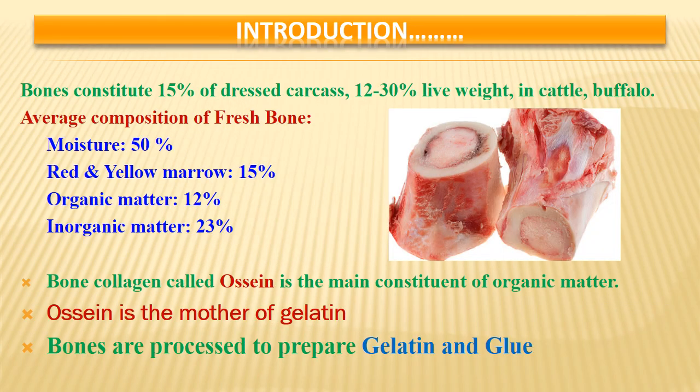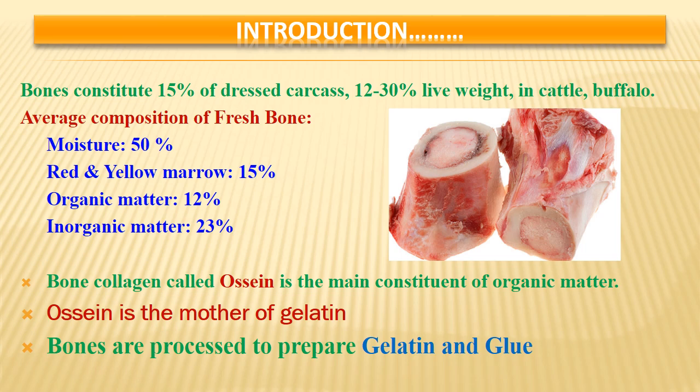So for a brief introduction, this particular lecture is more relevant for animal byproducts utilization. At undergraduate level, I have already discussed briefly the utilization of bones. There we discussed the preparation of bone meal, and after that we discussed briefly the preparation of gelatin. But this is a separate course for postgraduate students of livestock products technology. So here we will discuss more details about the preparation of gelatin.